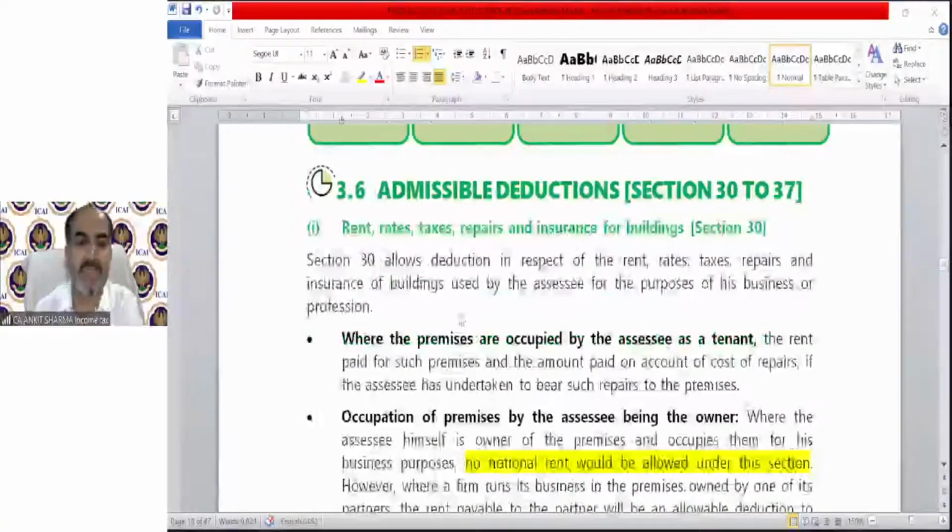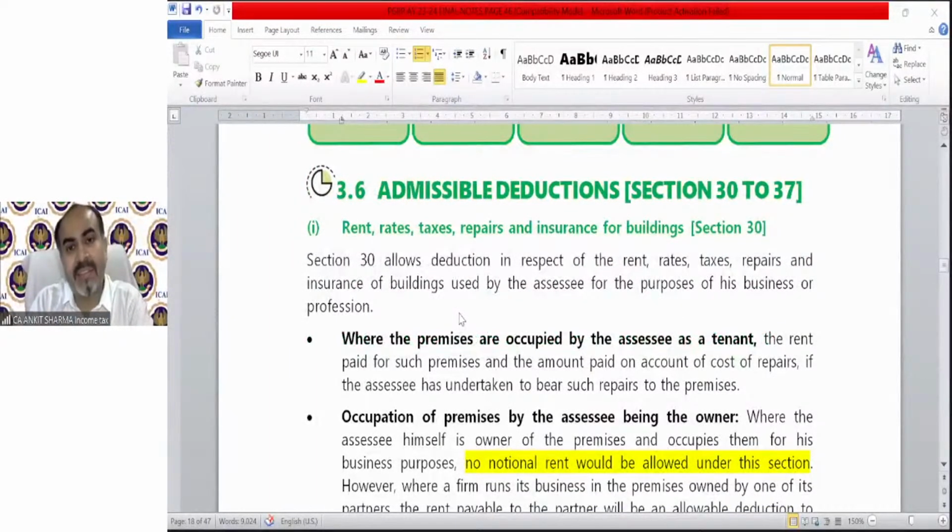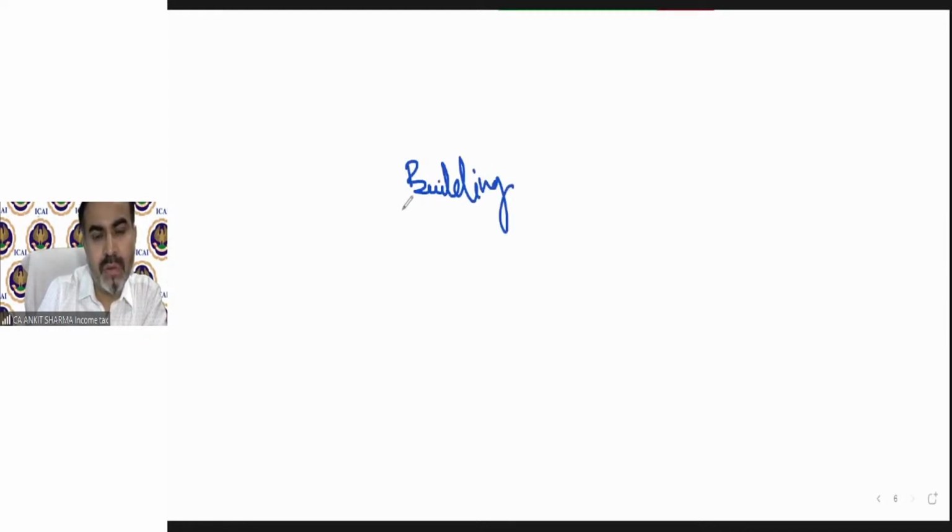First is, you can see rent, rates, taxes, repair and insurance for building. So the good thing is I do not need to tell you what is the meaning of a building. So if there is a building, in short, I can explain it. If there is a building and if you are using it for your business, so there will be two circumstances.